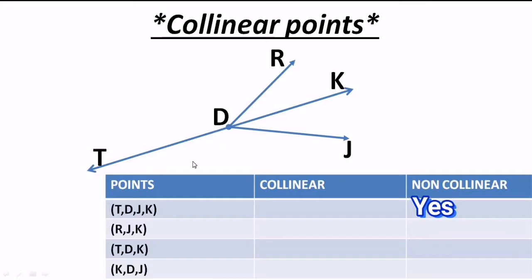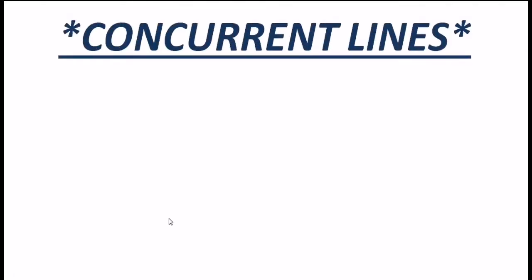If you observe the points T, D, K here in a straight line, correct, T, D, K, that's why they can be collinear. And in this way you have to keep on doing the other sums. And now we will move towards the next concept, and that is concurrent lines.